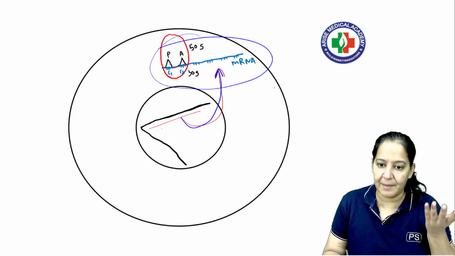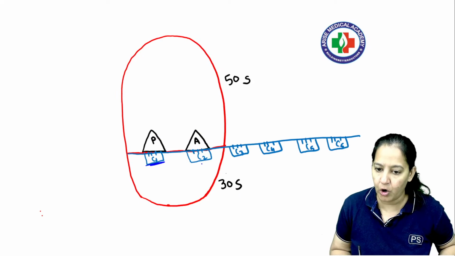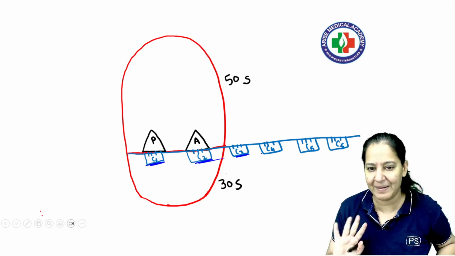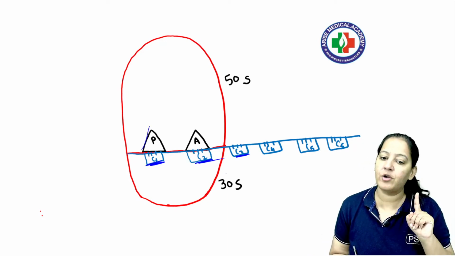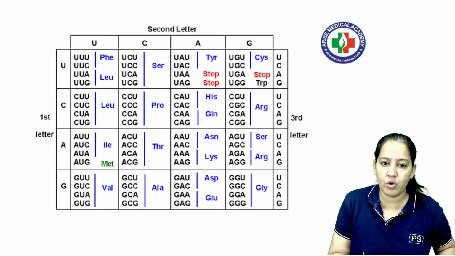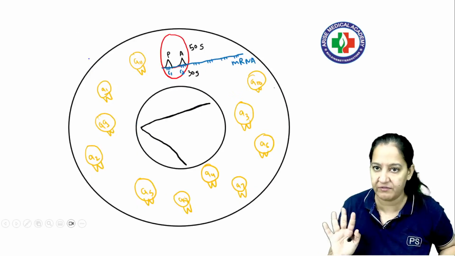Now, when mRNA is coming, codons are there on the mRNA. The triplet of nucleotides is known as a codon. Codon 1, codon 2, codon 3. One codon codes for 1 amino acid. This is the basic you may know. So the first codon binds on the P window and the second codon binds on the A window. Each codon codes for 1 amino acid. I will not read this table, but you know which codon codes for which amino acid.